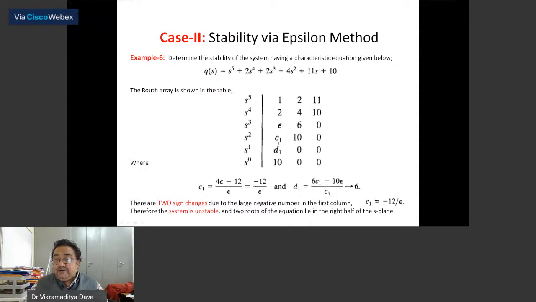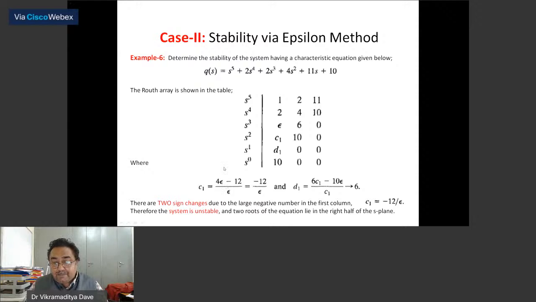So what will be the element C1? C1 will be nothing but (4 epsilon minus 12) divided by epsilon. And the remaining elements are 10, 0. Here it will come D1. D1 will be (6 C1 minus 10 epsilon) divided by C1. After obtaining these elements, we will apply the limit epsilon tends to 0.